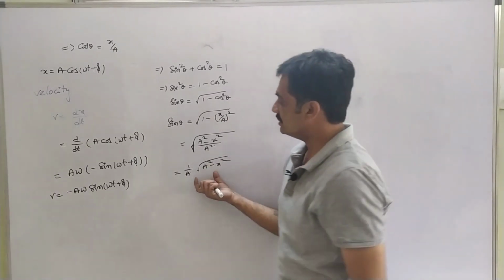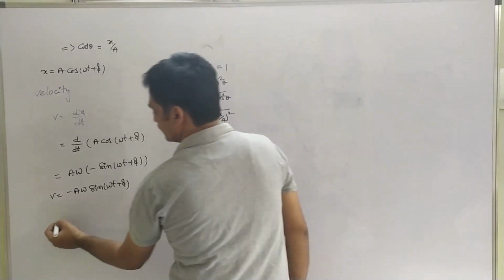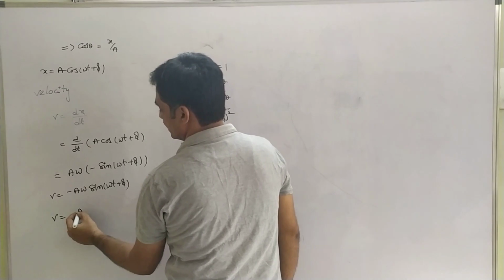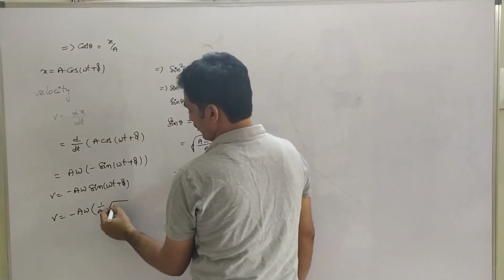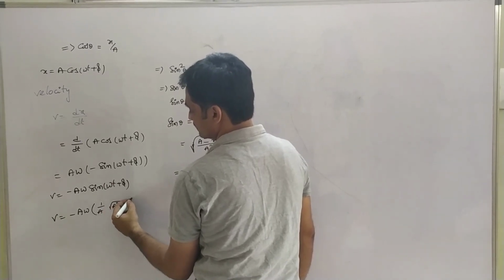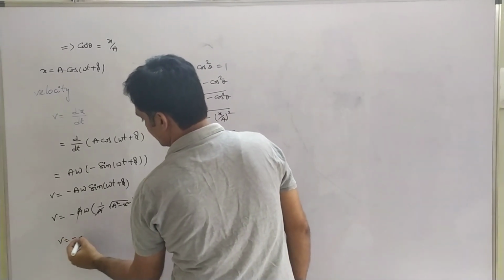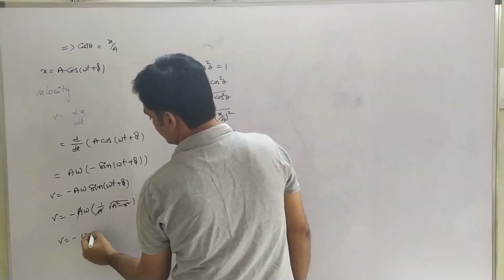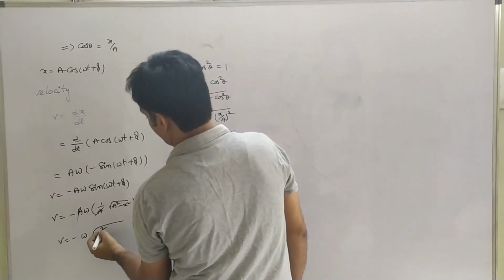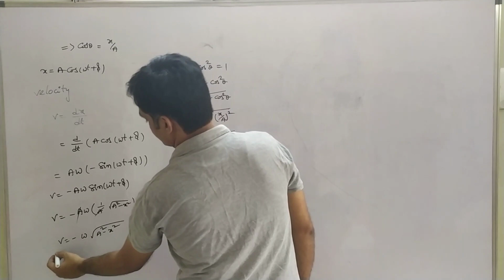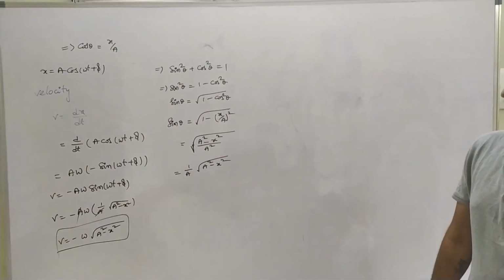If we substitute this value in the case of sin(ωt + π), we get the velocity as v = −aω·(1/a)·√(a² − x²). The a and a get cancelled. We have v = −ω√(a² − x²).